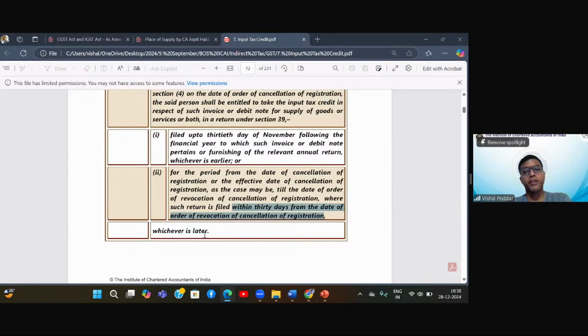Sir, can you please explain the ITC reversal regarding return of expired medicines? See, we discussed this in the previous class, but I'll repeat. I am the manufacturer, you are the distributor, and let us say Hemant is the retailer. I sold goods to you, you further sold to Hemant. Now Hemant has to sell it to customers. But by the time customers purchase, certain medicines expire because there is an expiry date printed on them, and legally you cannot sell after the expiry date. So as per the policy of the company, Hemant returns it to you, and you return it to me.